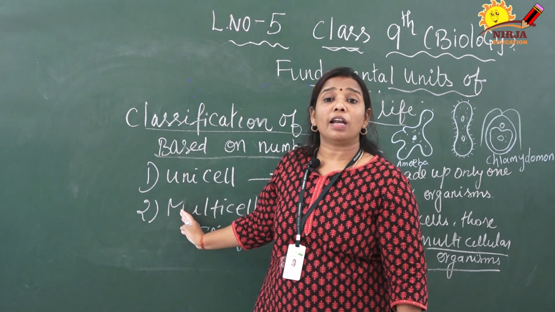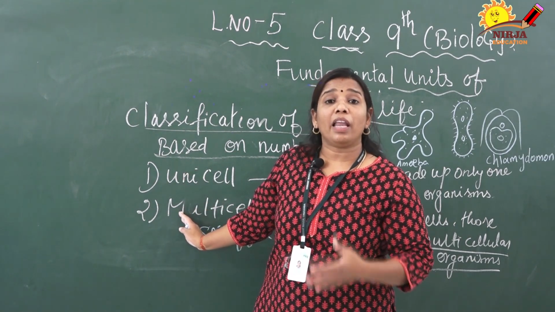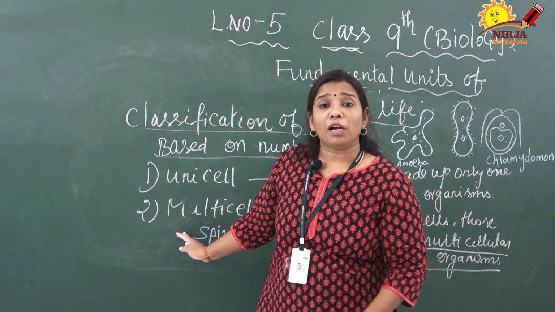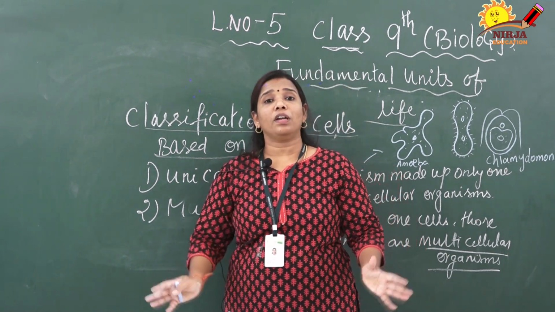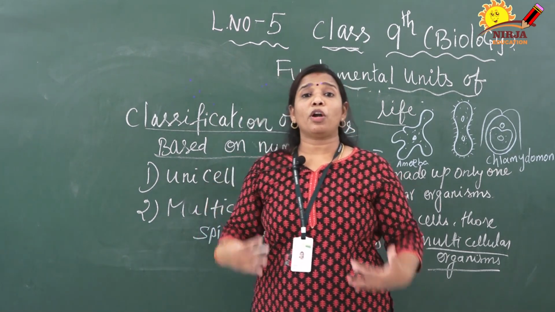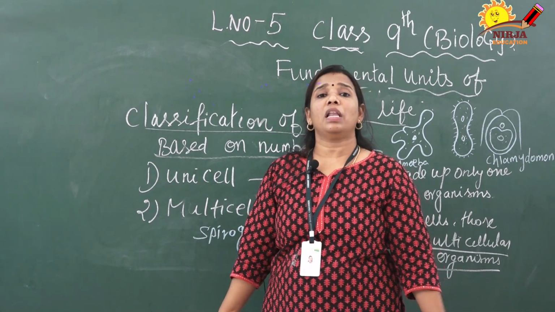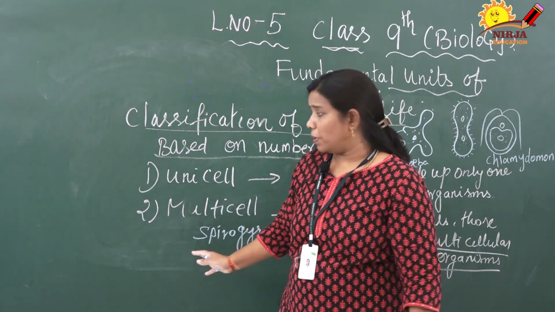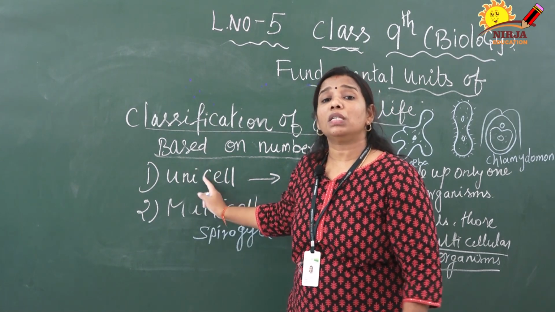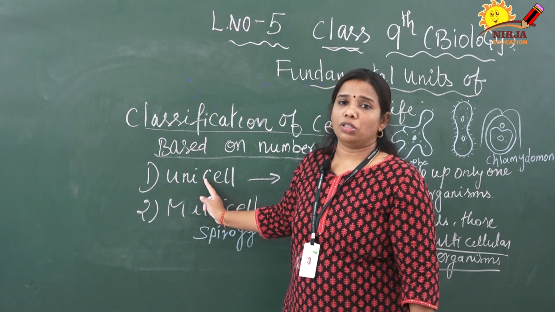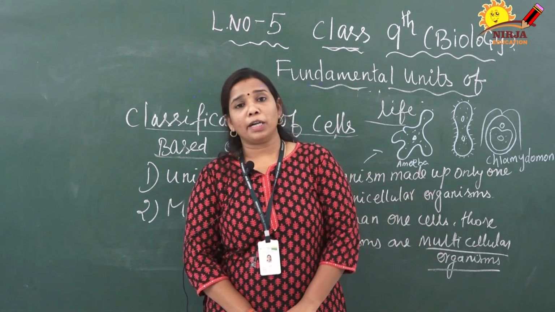Why do multicellular animals have different cells? Division of labor is important in multicellular organisms, so all the cells are different. They do not do a single function, because our body is made up of millions and trillions of cells. So the division of labor is compulsory. Here, in unicellular organisms, only one cell is doing all kinds of functions. Clear, children? I hope you all understood.